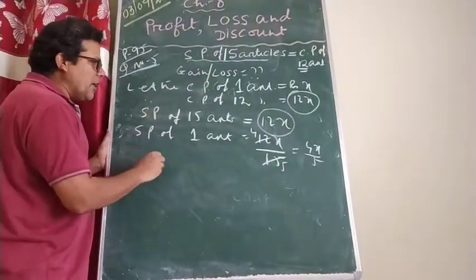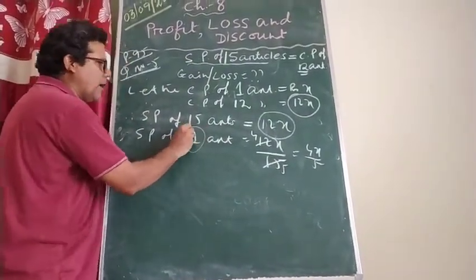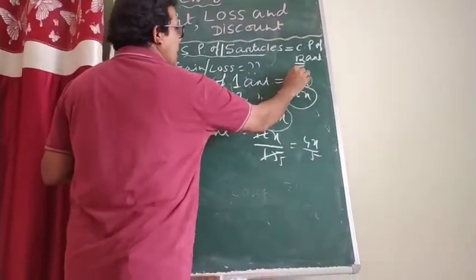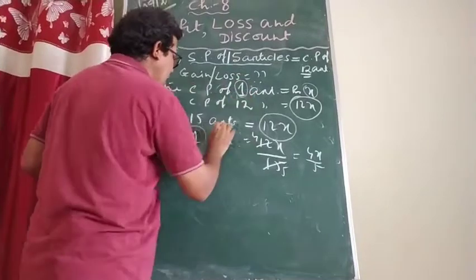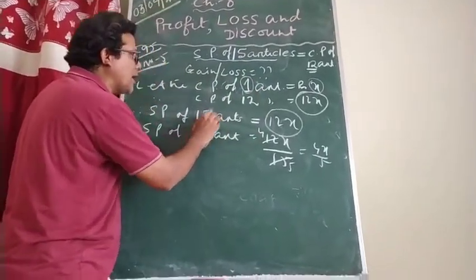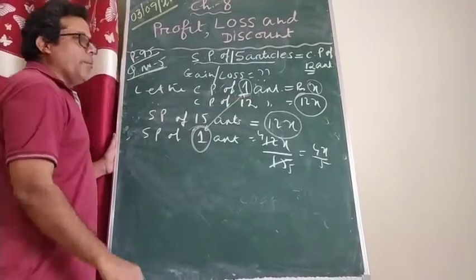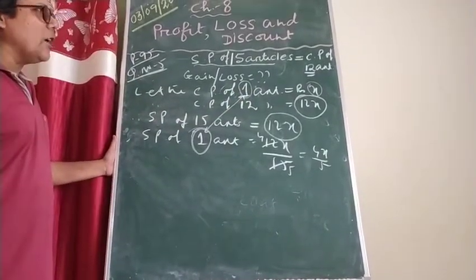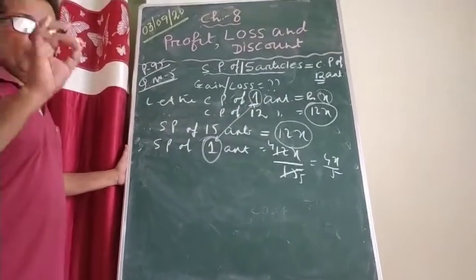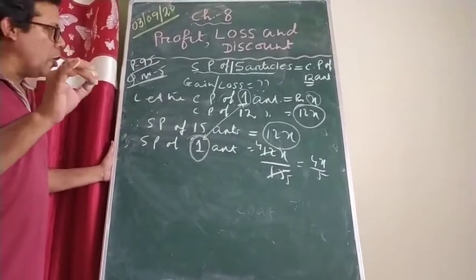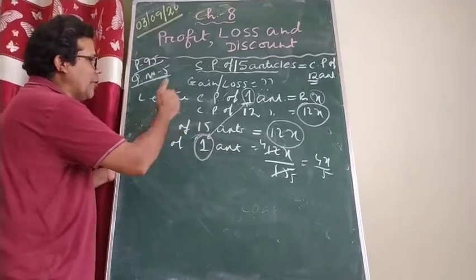Now you can ask me, sir, why did you convert it into 1? Because here I know the CP of one article, and here I know the SP of one article. In both cases, the quantity is the same. When the quantity is the same, will you be able to find out the profit and loss or not? You can do it in another way also.